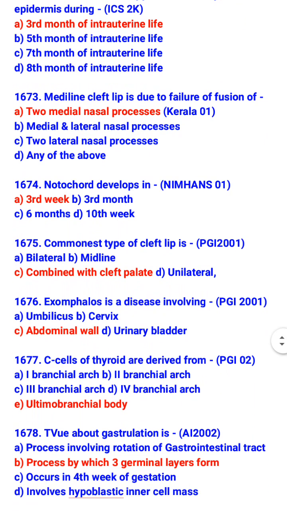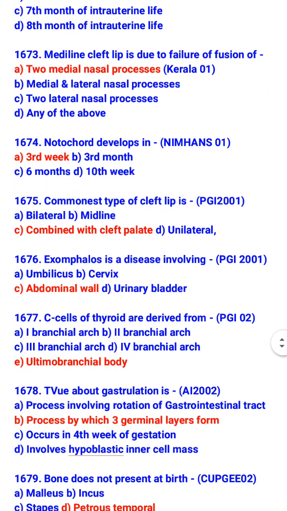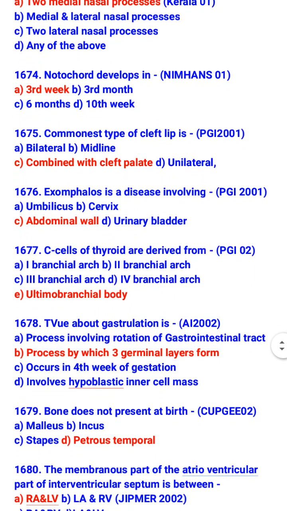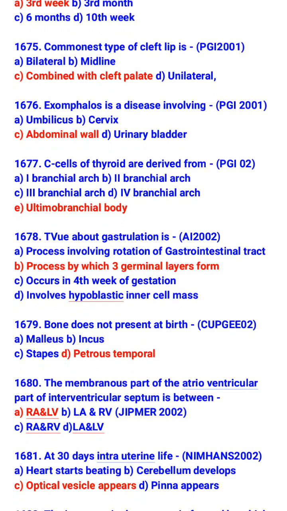Notochord develops in the third week. Commonest type of cleft lip is combined with cleft palate. Exomphalos is a disease involving the abdominal wall. C cells of thyroid are derived from ultimobranchial body. True about gastrulation is the process by which three germinal layers form.